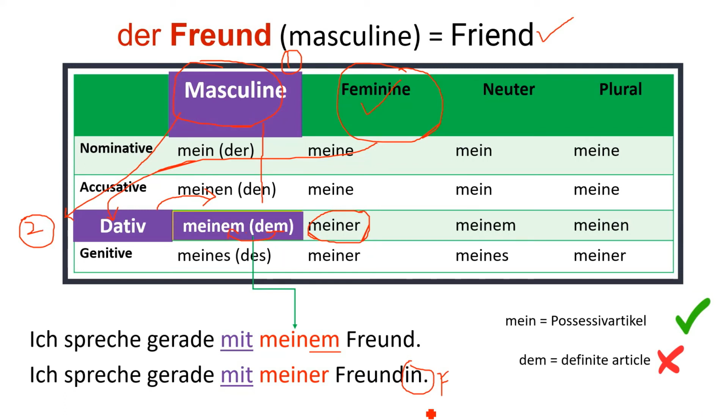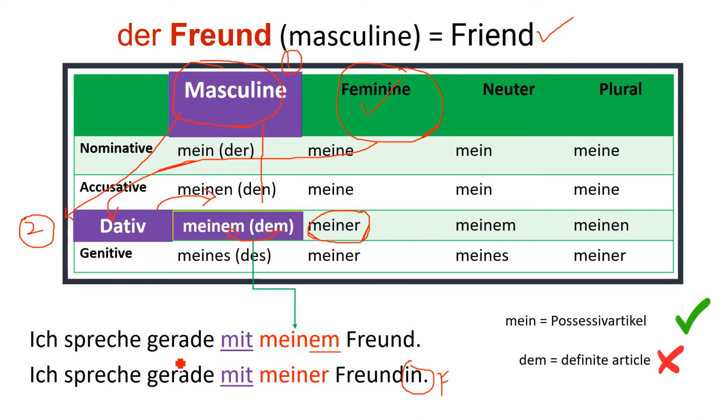So you always have to find out the noun first and then the gender, whether it is masculine or feminine. Then the second thing is your case. From mit you can identify that this is a dative case. Immediately you will remember, okay, Freundin is feminine, and mit is the dative case.